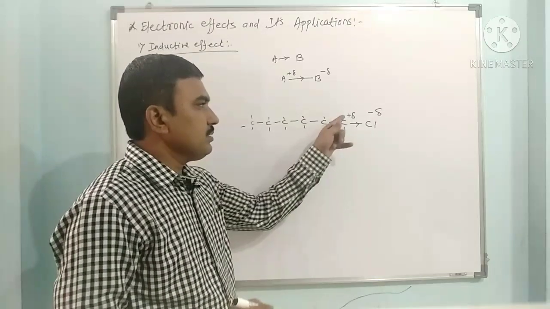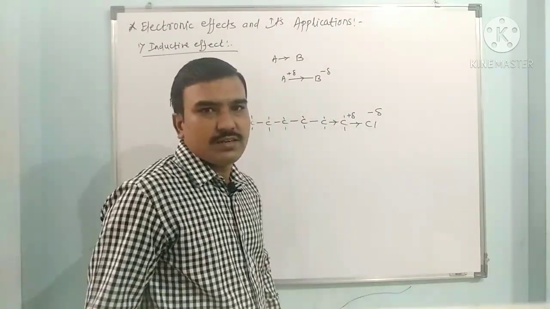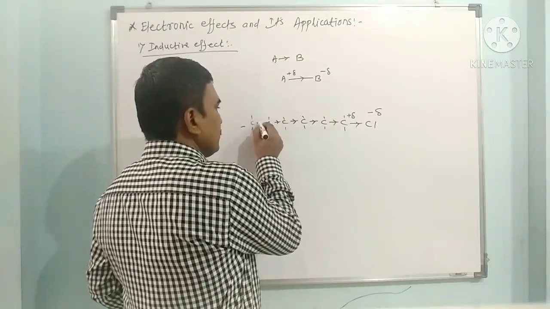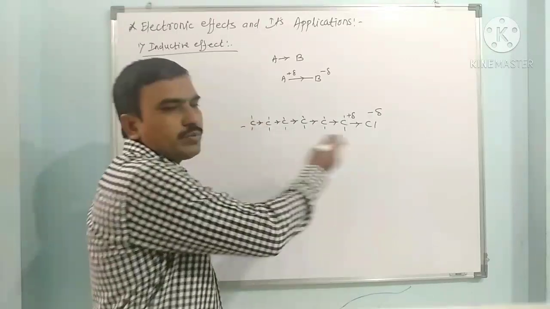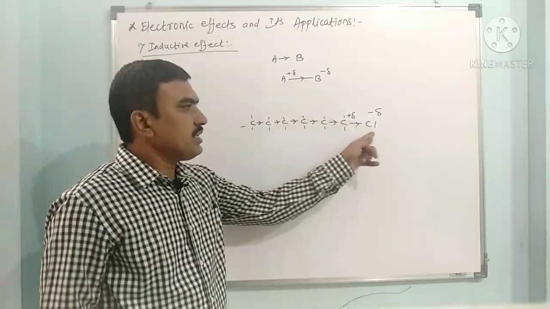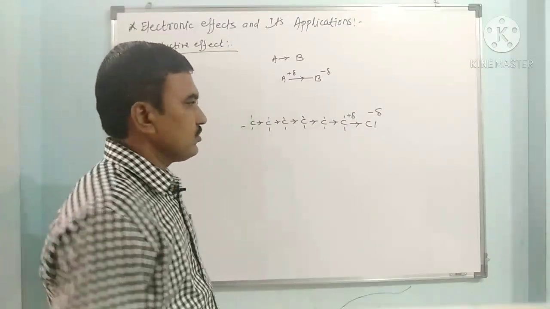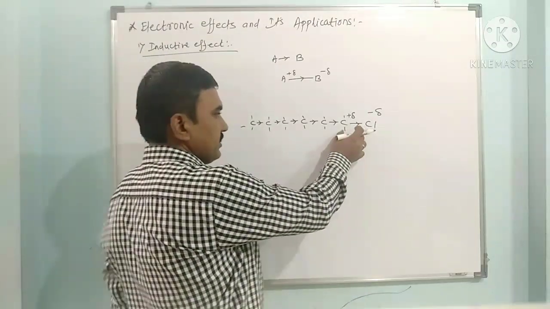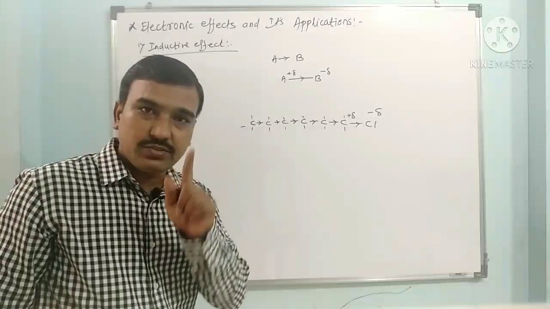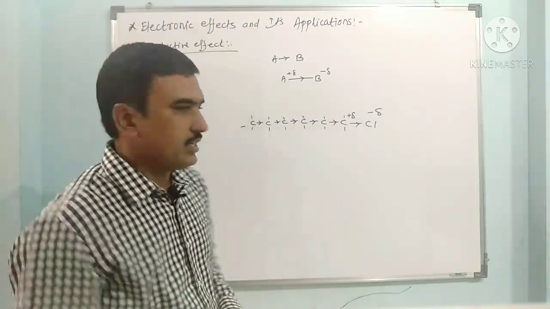But what happens when this carbon becomes electron deficient? It again withdraws electrons from the adjacent carbon. So the inductive effect operates in a long chain of carbon atoms. But as it goes away from the electronegative element, the inductive effect decreases. The effect is strongest near the electronegative element, and decreases as we go away, but it is still operating along the long chain of carbon atoms.